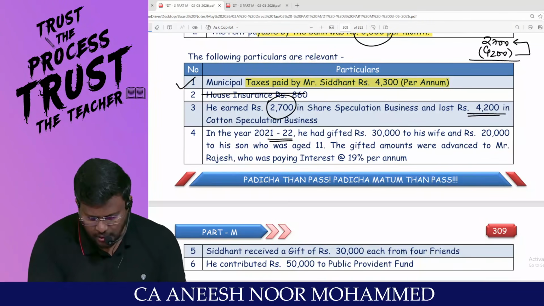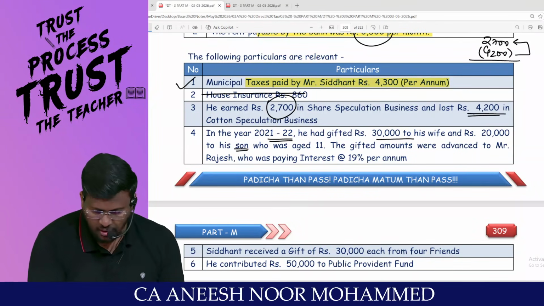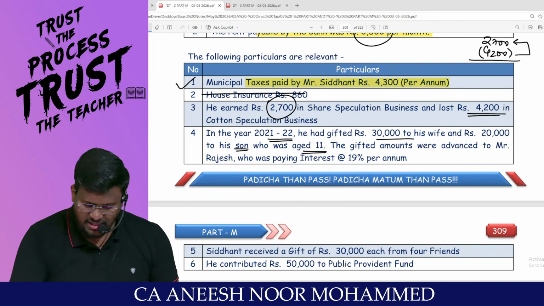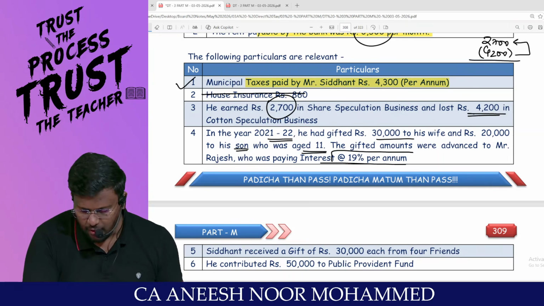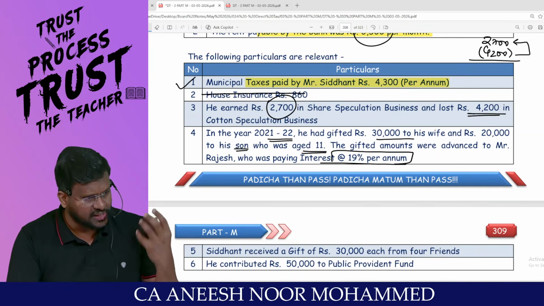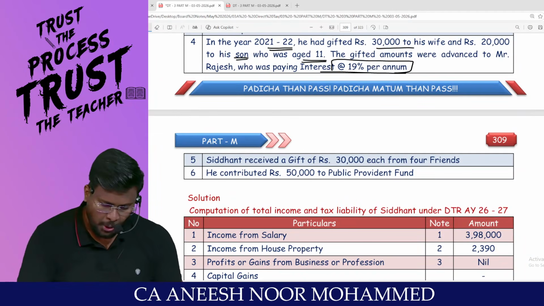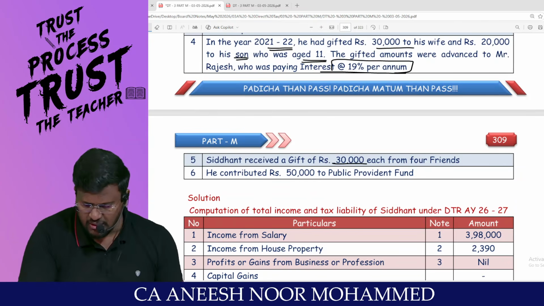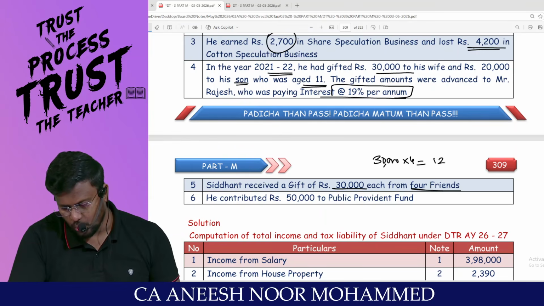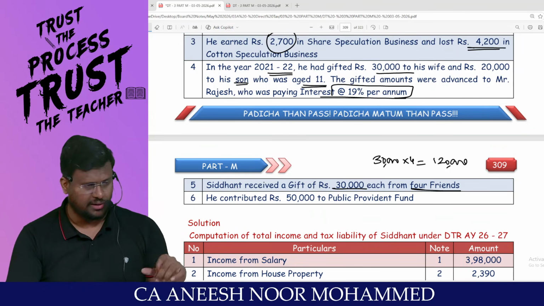In the year 21-22, he has gifted 30,000 to his wife and rupees 20,000 to his minor son who is aged 11. The gifted amounts were advanced to Mr. Rajesh who was paying interest at the rate of 19% per annum. Sir, from the gifted amount, if any income has accrued or arisen, it will be taxable in the hands of the transferor as per the clubbing provisions. Am I right, sir? Siddharth received a gift of 30,000 each from 4 friends. That means 30,000 into 4 comes to 1,20,000, which exceeds the statutory limit of 50,000. It will be fully taxable under the head IFOS.